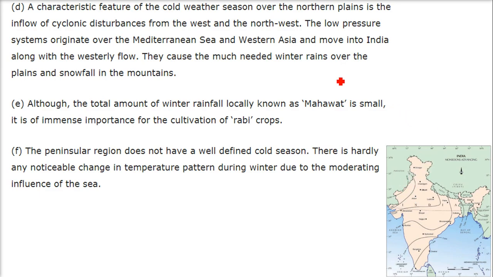So the westerly jet streams bring these Mediterranean Sea or Western Asian winds. They cause much needed winter rains over the plains and snowfall in the mountain region. The total amount of winter rainfall is less. It is known as Mahavat, which is small, but it is extremely important for the cultivation of rabi crops.